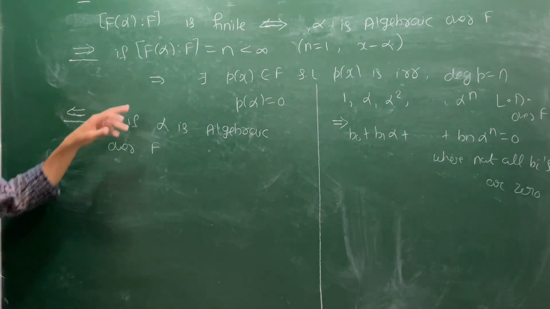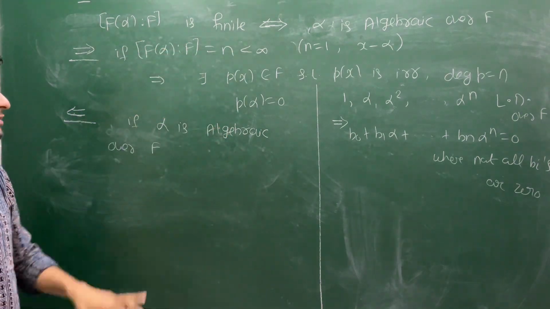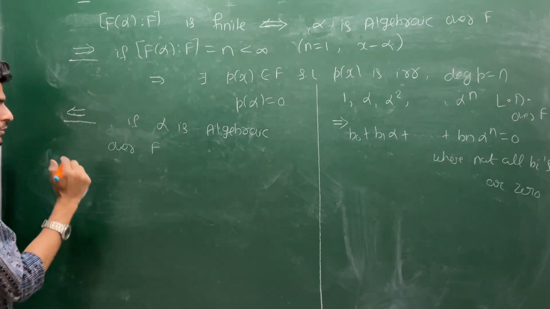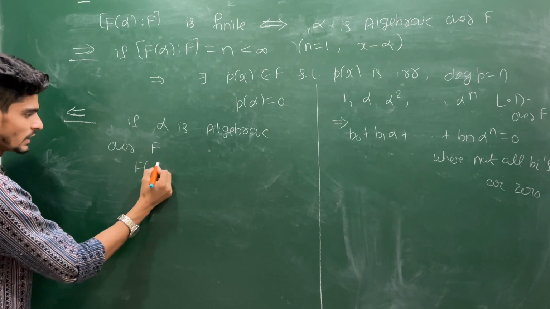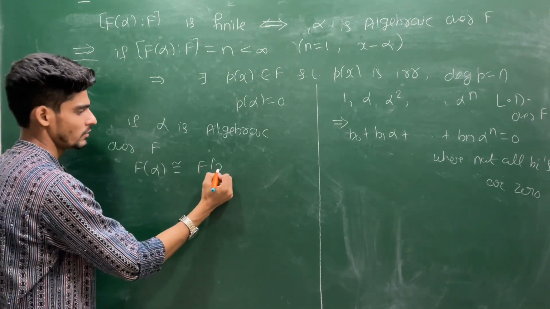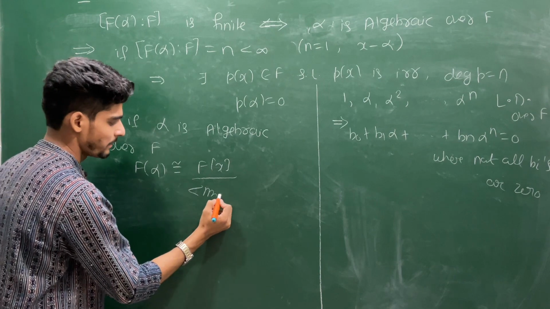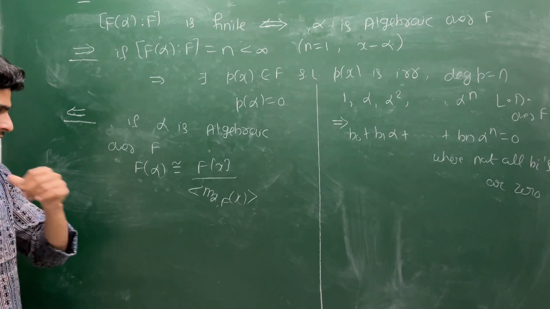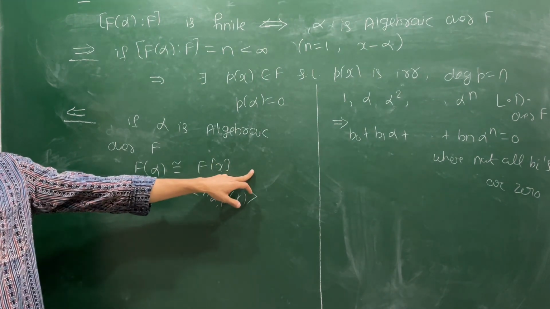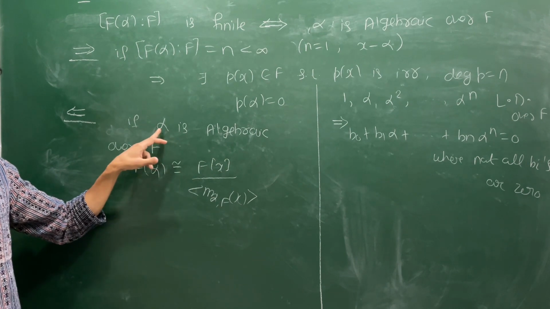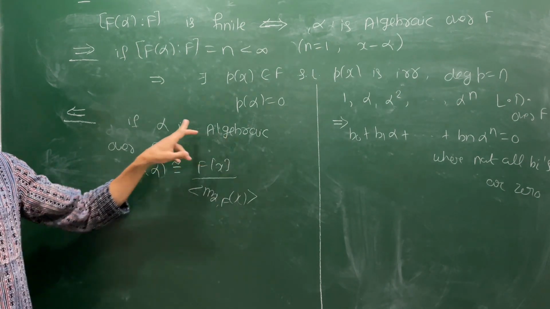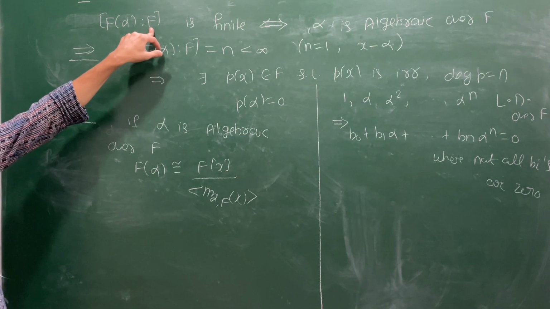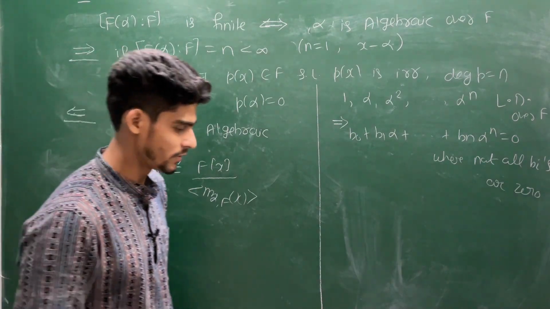Now the converse: if alpha is algebraic over F, then you have to prove that this is a finite extension. But that comes very naturally, because if alpha is algebraic, it has a minimal polynomial, then F alpha is isomorphic to F x modulo the ideal generated by the minimal polynomial of alpha over F, and this has the dimension, or the degree of extension, which is the degree of this alpha. So if this alpha is algebraic, it has some finite degree, and the degree will be some n. So this extension must be a finite extension. So the proof is straightforward.